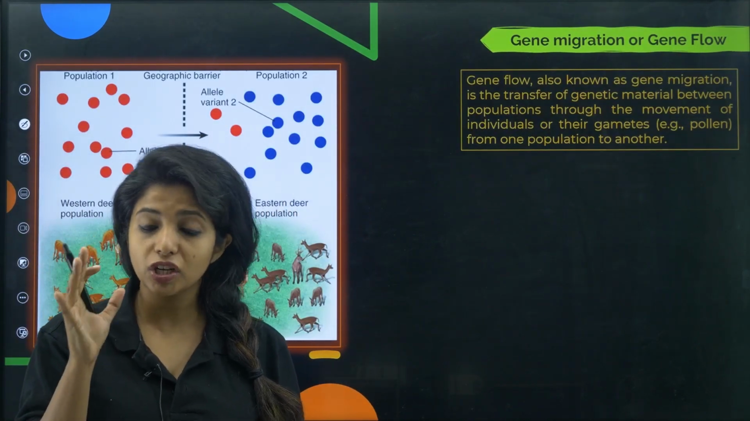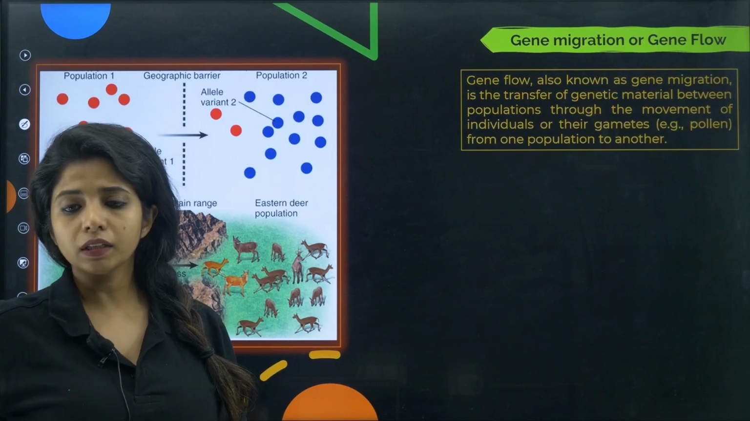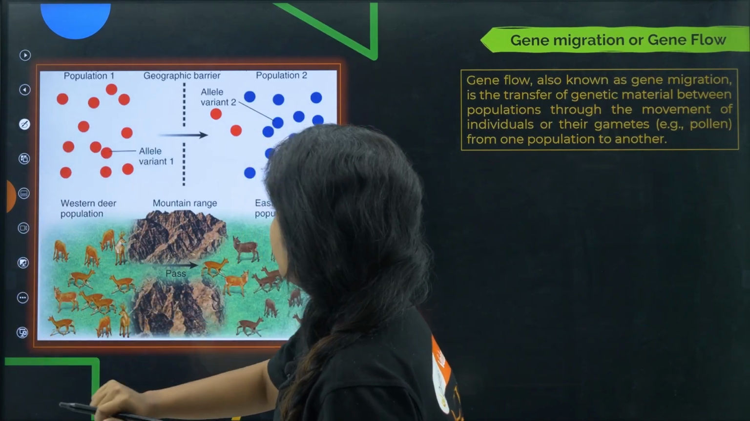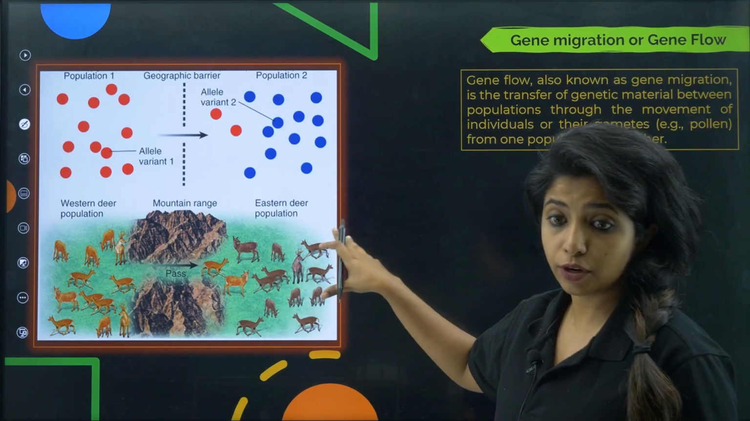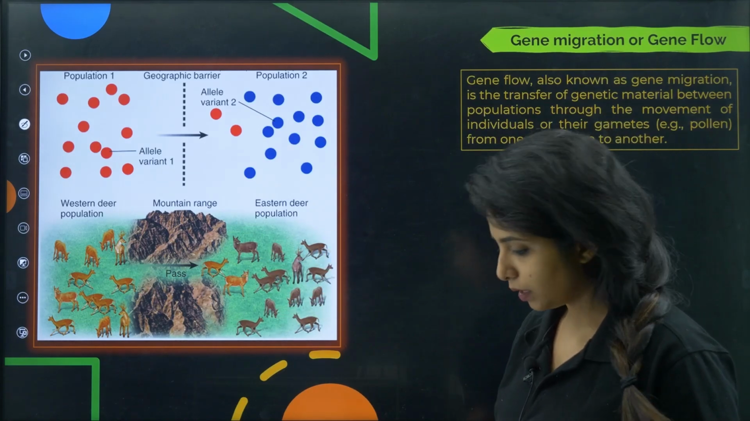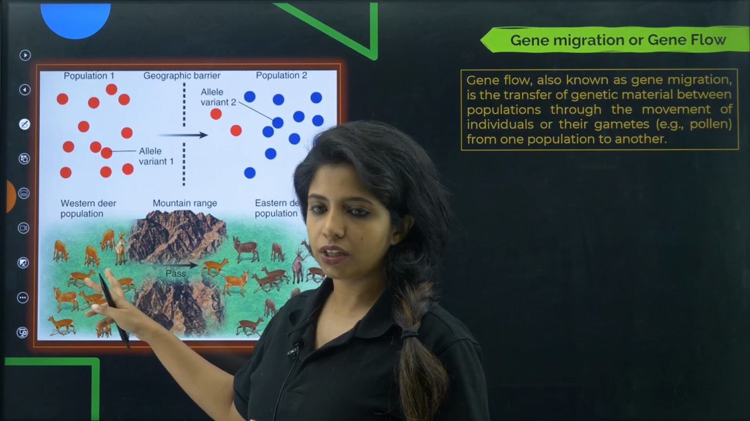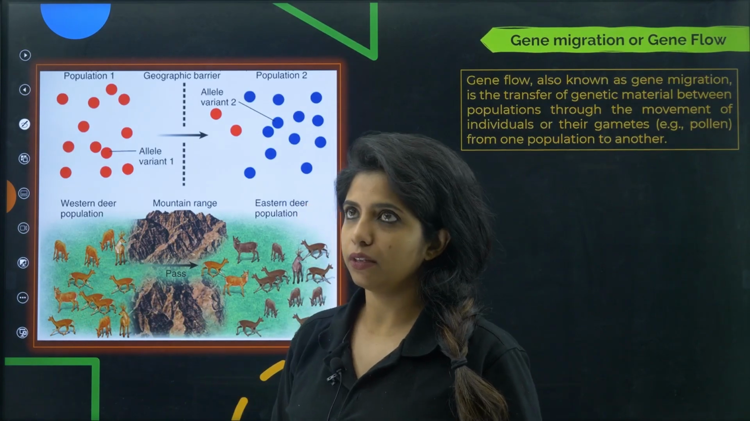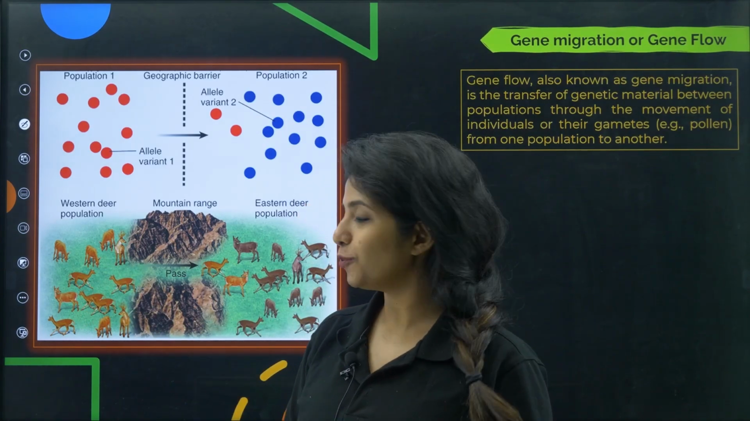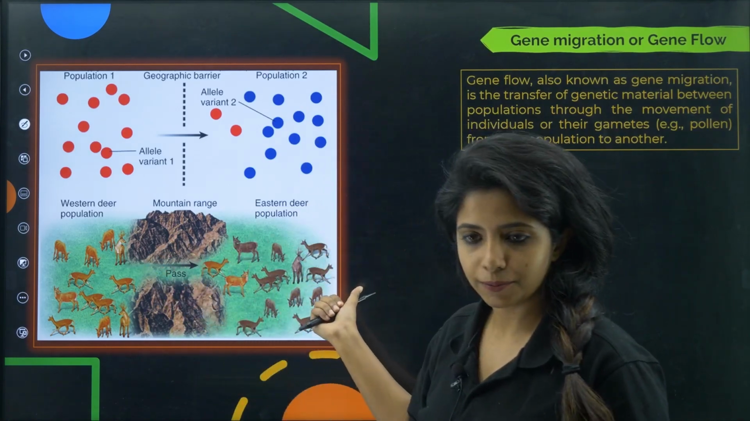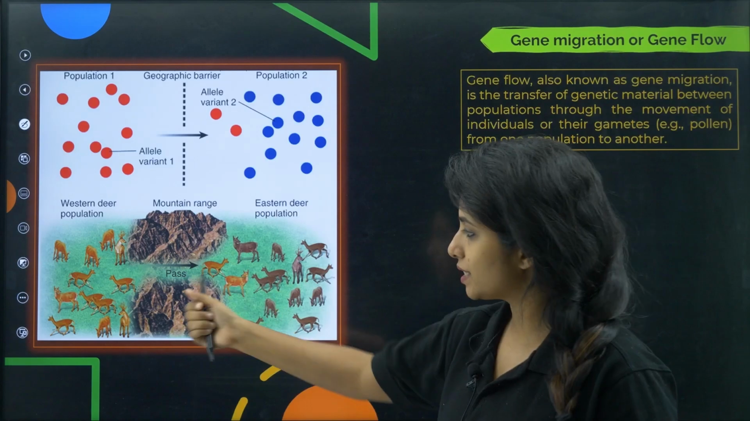Let's talk about gene migration first. Gene migration is basically this: you see there are so many cute deer over here, and you have another population of deer which is darker in color. Now a few of them, Chinky and Chunky, decided that they cannot stay here, they have to go ahead and find out what's up with the other deer over there. So they went over there and stayed.